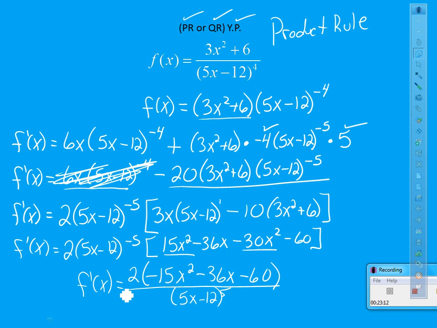You could also, if you see it, there's a 3 or negative 3 that goes into all of these. You could take out a negative 3 if you wanted and have a negative 6 out front. And then if I take out a negative 3 out of those, I'd have a 5x squared plus 12x plus 20 over that denominator. If you didn't see that, no big deal. That's a beautiful answer.